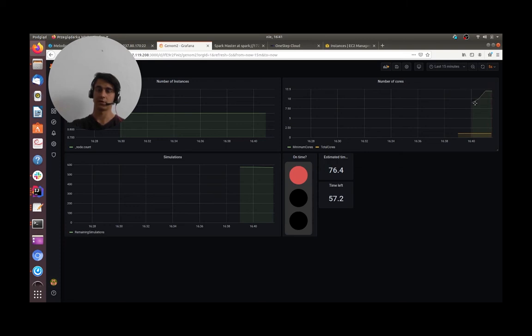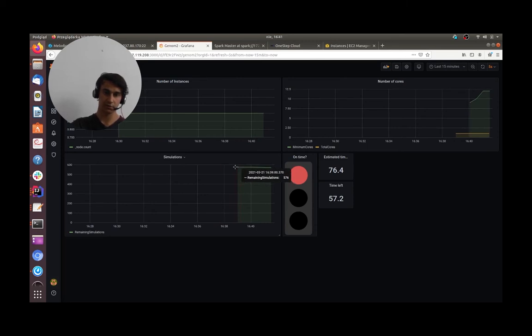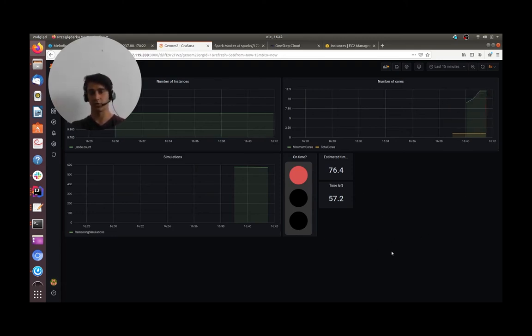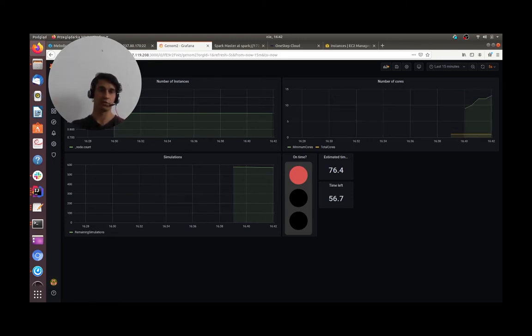As you can see, those values are increasing. And also on the left, you can see the number of simulations starting from almost 600, 576. This value is decreasing as the worker is still doing jobs repeatedly. Based on those values, as you can see that the estimated time is more than is required, Melodic would decide to launch the reconfiguration process.